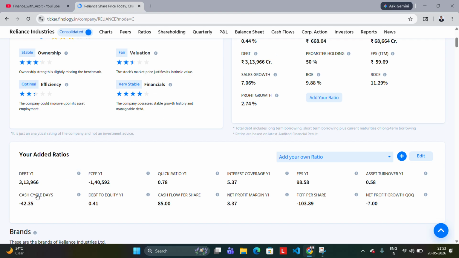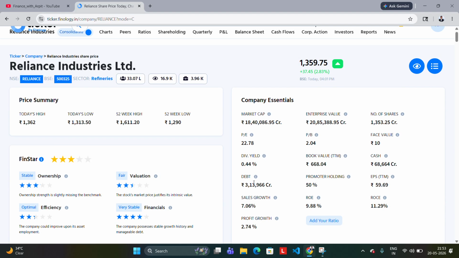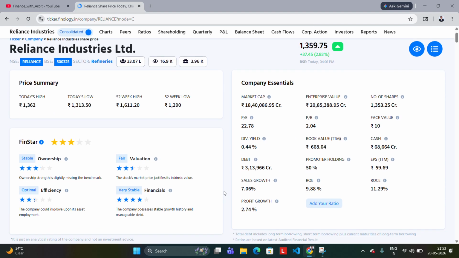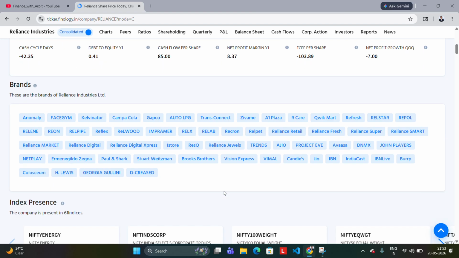And this is the cash cycle. Cash cycle days means in how many days after the order is booked or after the company delivers the product or the service, the customer pays the bill. So if it is negative, it is the best. So we can see that 42 or 43 days ago, the payment comes to Reliance and then they deliver the services, which is very great. Although the debt is more currently, as we can see, we know that they are huge businesses, right? They sit on high cash and they have multiple other investments and like that.